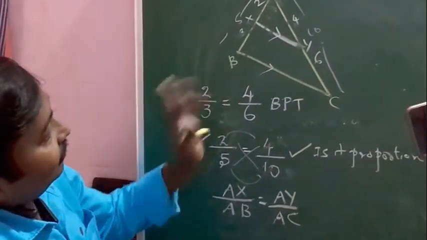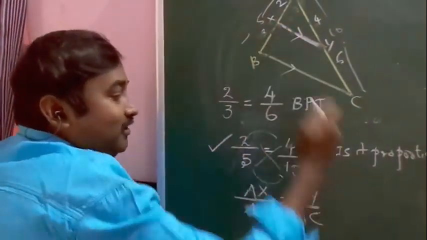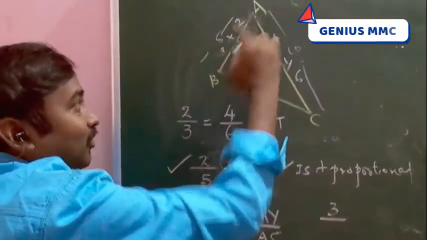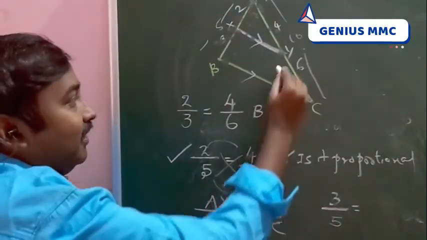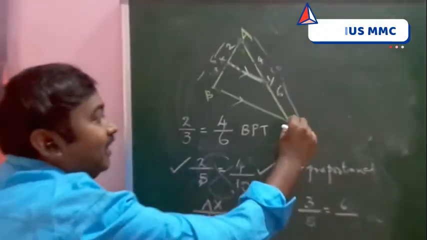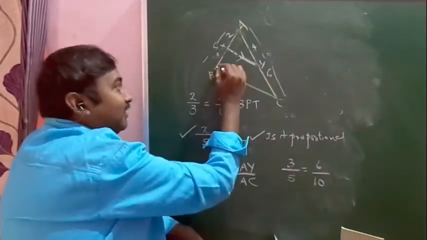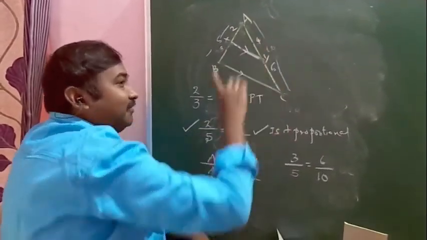And also think about another one. You write on the below part 3, 5, and you take the upper part total length, that is 5. Here also this portion is 6, and you add, how much? 10. Here 3 by 5 and 6 by 10.